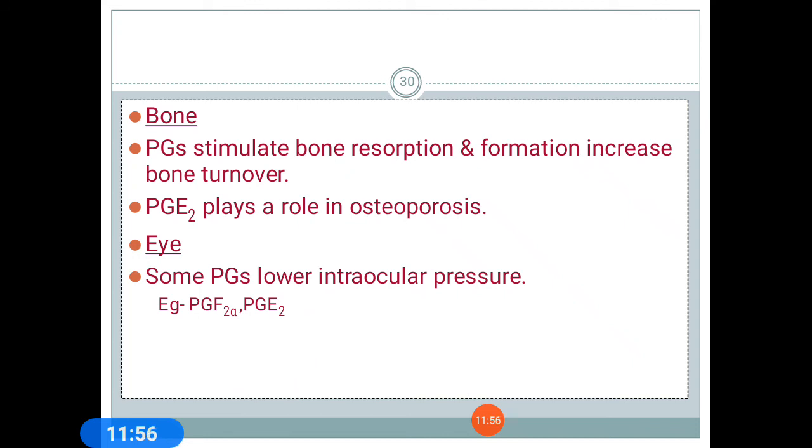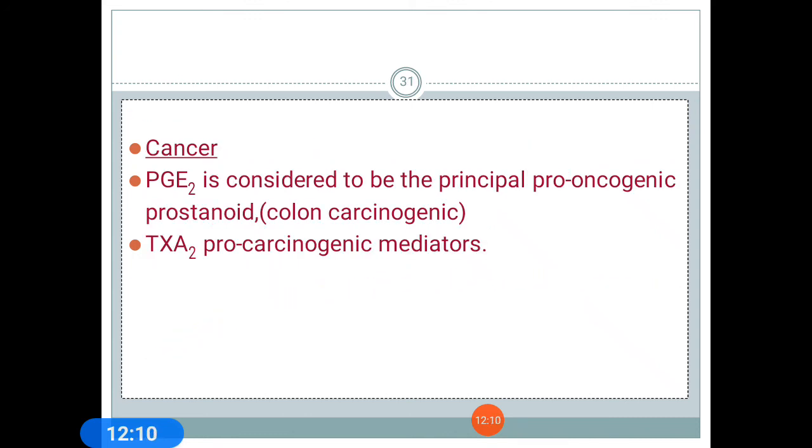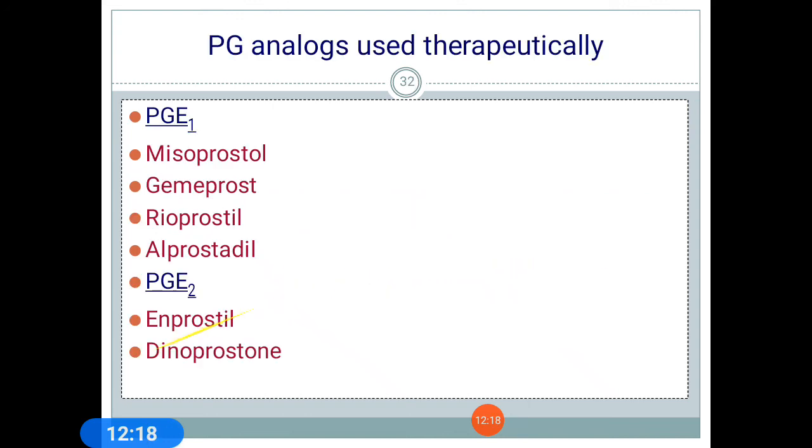Prostaglandins stimulate bone resorption and formation, and increase bone turnover. PGE2 plays a role in osteoporosis. Some prostaglandins lower intraocular pressure, for example PGF2 alpha and PGE2. PGE2 is considered to be the principal pro-oncogenic prostanoid. Thromboxane A2 is a pro-carcinogenic mediator.